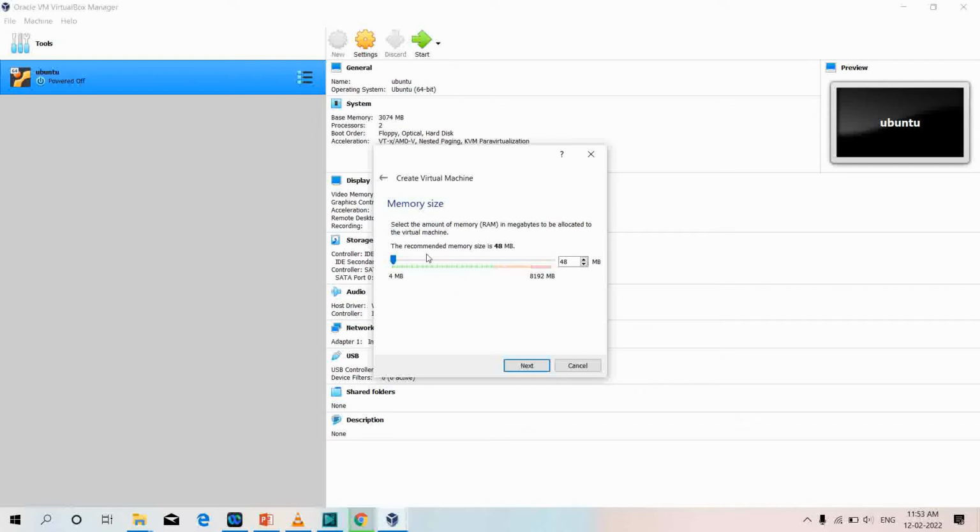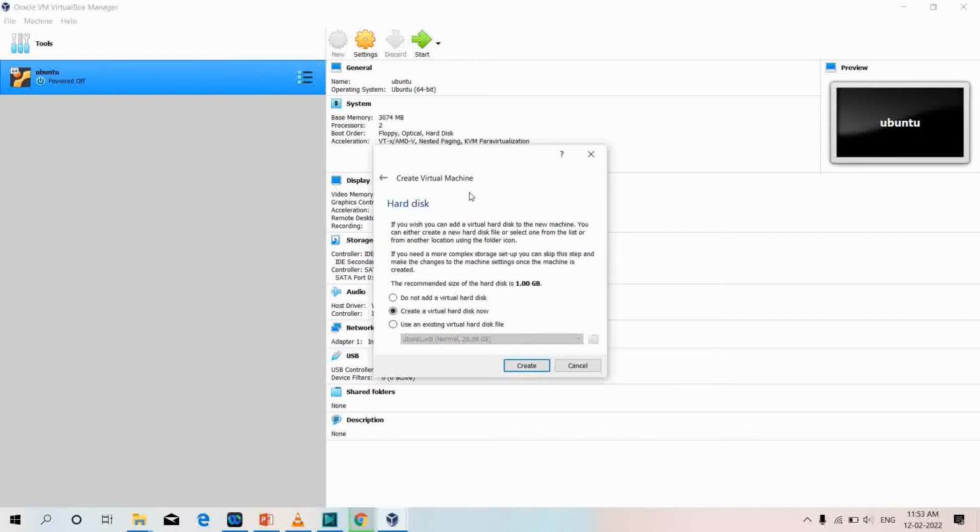It is also showing the message here that the recommended memory size is 48 MB, but I'll give here the memory size as 32 MB, and I'll click on next, and it is asking me the hard disk. So create a virtual hard disk. Now this is the option I needed, so I'll click on create,